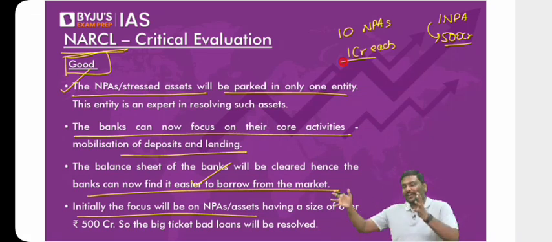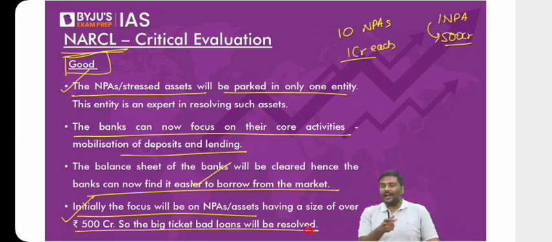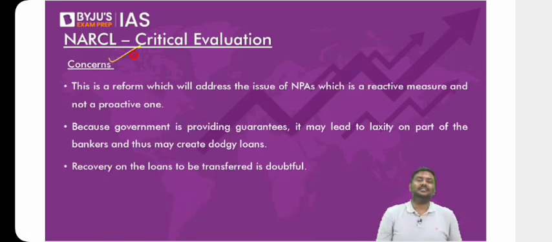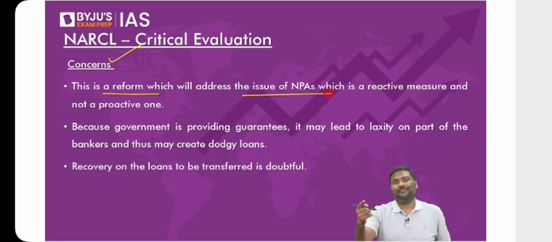You should target larger value loans, clear them first, then focus on smaller value loans. That is exactly what we are trying to do here. First, we'll target large value loans, then we'll target smaller value loans. Okay? So these are some of the advantages. But what are the concerns? What are the issues here? One, it is a very important reform. Don't get me wrong, it's a very good reform. But this reform will address only part of the problem. I hope you understand my statement here.